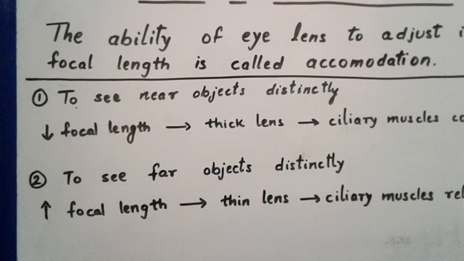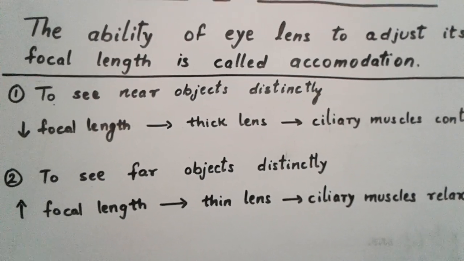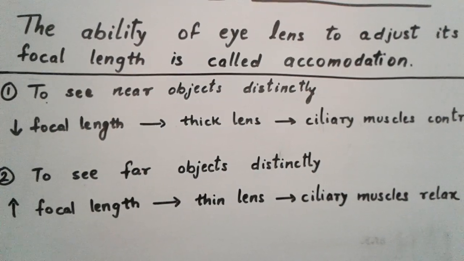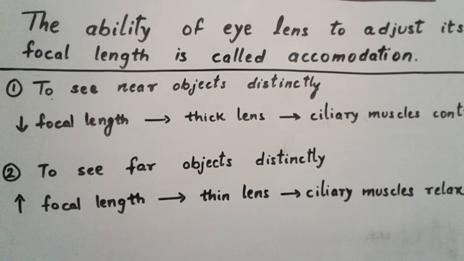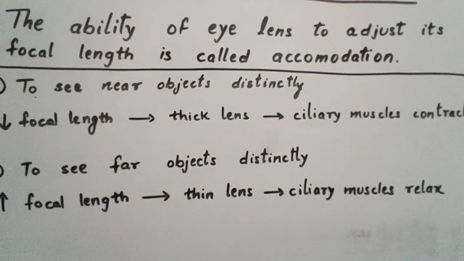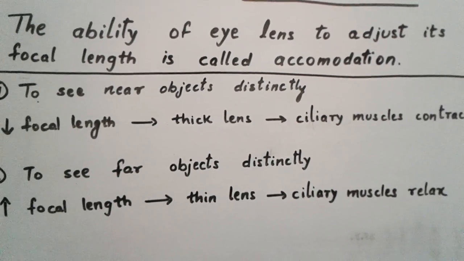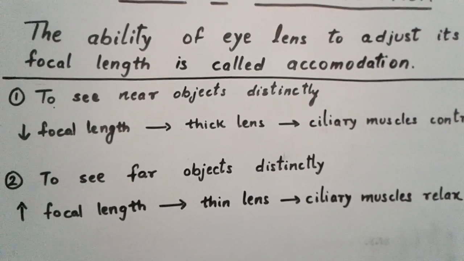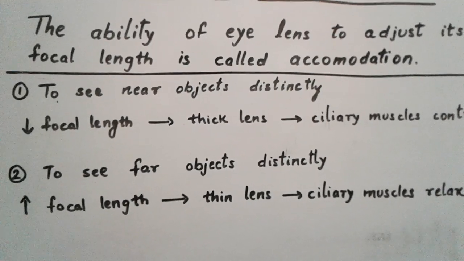As you can see here, to see a near object distinctly, the focal length should be very less. And in order to have a less focal length, the lens needs to be very thick. Now how does the lens become thick? That happens because of the ciliary muscles. The ciliary muscles contract, and when they contract, the lens becomes thick, because of which the focal length decreases and we are able to read and write clearly and distinctly.